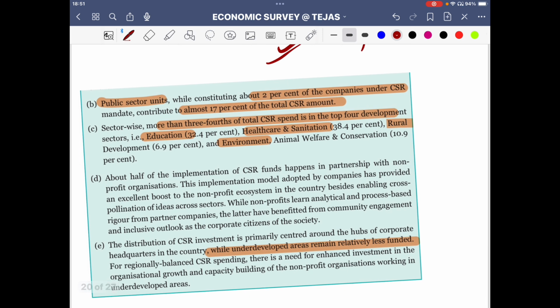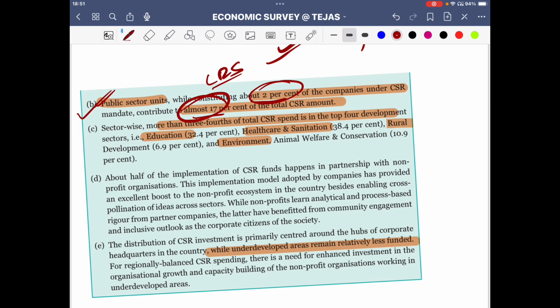So what is the analysis of the economic survey? Public sector units, which constitute about 2% of the companies under CSR mandate, contribute 17%. So the relative performance of public sector units when it comes to corporate social responsibility is actually better off. They are just 2% of the companies under CSR, however they contribute 17% towards the CSR amount.